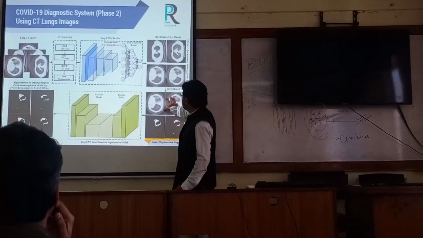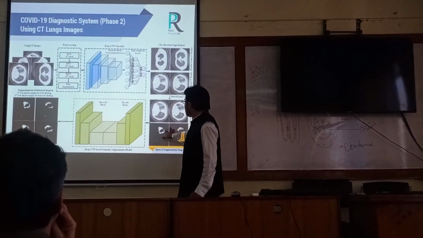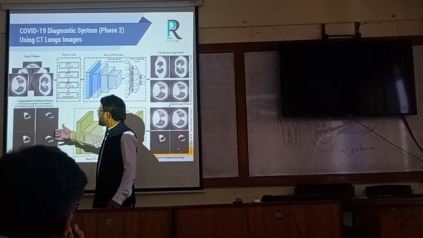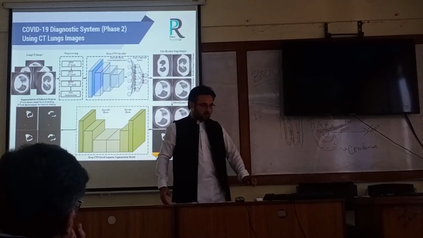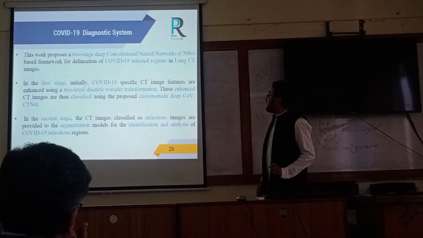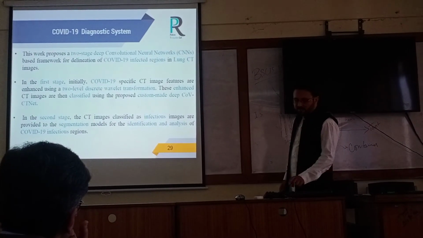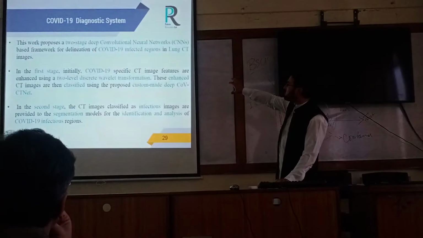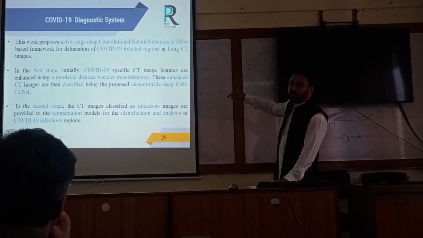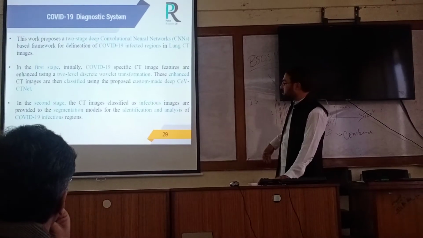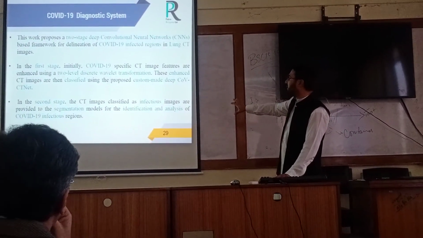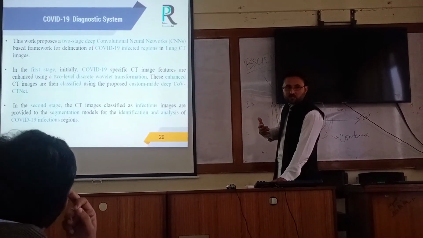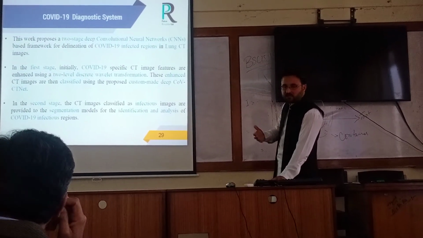When it is considered an infected region, with the corresponding level provided to segmentation, these are the results of our proposed segmentation models. Here we form two kinds of strategy. The first strategy is detection, meaning segregation of the COVID-infected regions, using our proposed models. The second is segmentation with proposed models. It will tell you the identification and analysis of the infectious region, in which we identify the stage, the mild stage, the medium stage, accordingly to facilitate that patient.